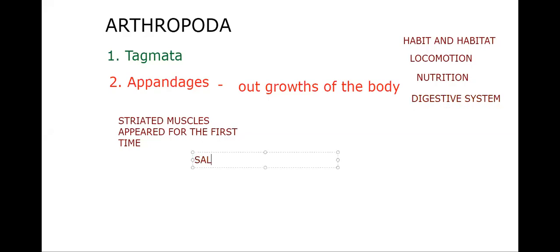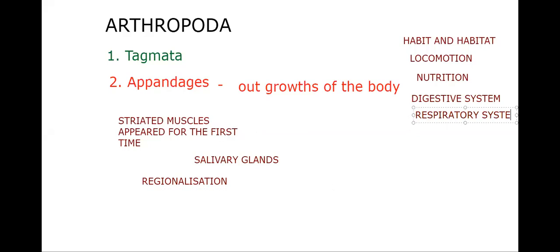Here, salivary glands are specially present outside the body. Earlier in earthworm, I showed you salivary glands as a part of the pharynx, but here they are separate salivary glands. You can see here a muscular alimentary canal, and the alimentary canal is with regionalization, which means we classify it into foregut, midgut, hindgut separately.